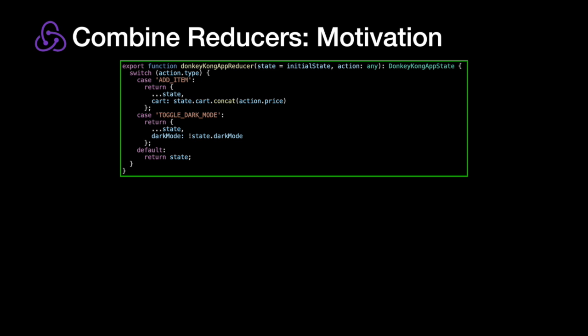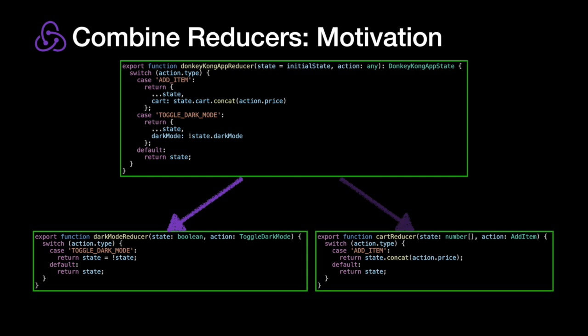This is what's going on in my demo app right now. I have kind of unrelated actions all in the same switch statement, and I'm manipulating unrelated pieces of state. But what I really want to do in my application is just break these up into different reducers. They're easier to test, fewer concerns, a lot of good stuff.